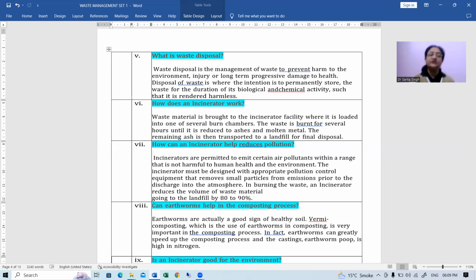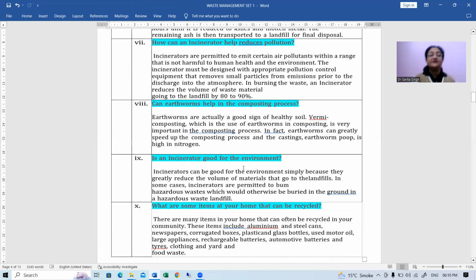Then next question is, can earthworms help in the composting process? Yes, definitely it helps in that. Earthworms are actually a good sign of healthy soil. Okay, and vermicomposting, which is the use of earthworms in composting, is very important in the composting process. In fact, earthworms can greatly speed up the composting process, and the castings, the earthworm poop, in the soil is high in nitrogen. Okay, so this is how it is very helpful in making the soil fertile.